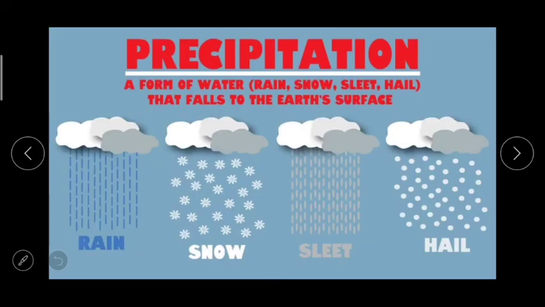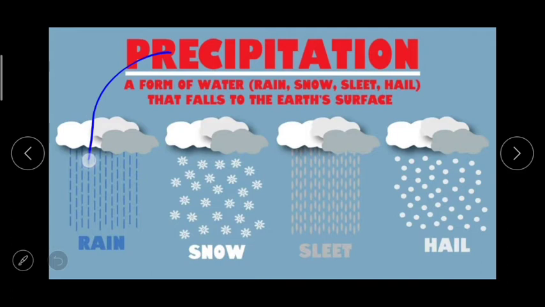My dear students, today in 9th standard geography, we'll be learning the topic precipitation. And in this topic, we're going to discuss the concept of precipitation and its forms. First of all, here is a very short definition of precipitation. A form of water, it may be rain, snow, sleet or hail, that falls to the earth's surface is called precipitation.